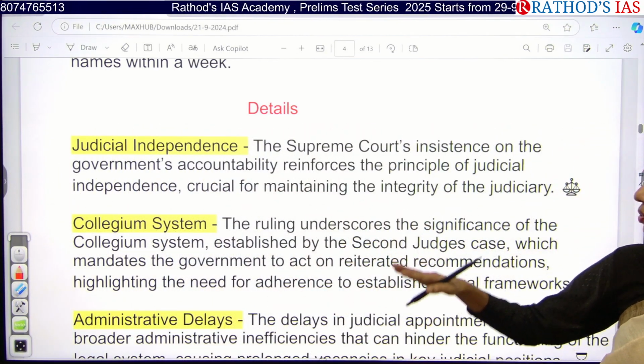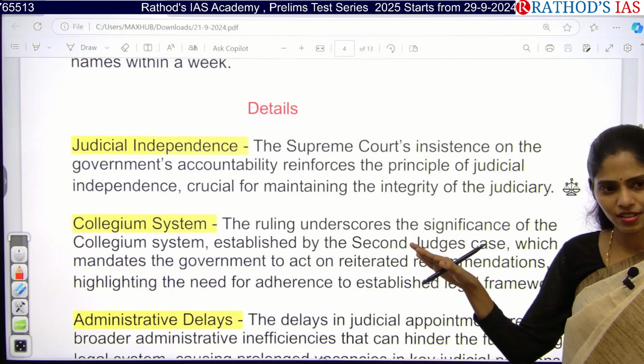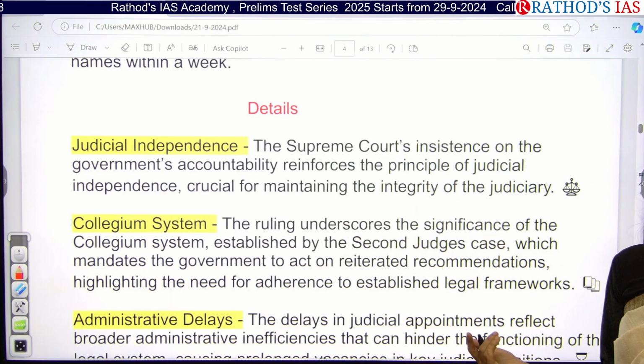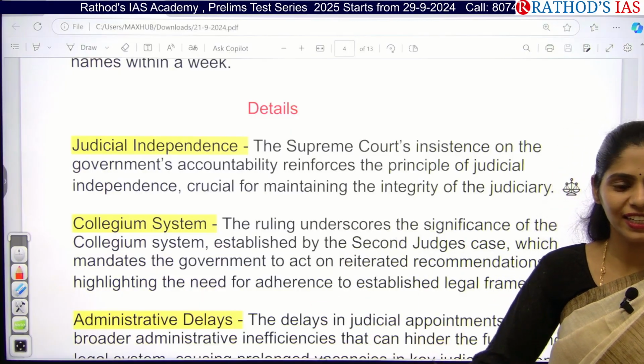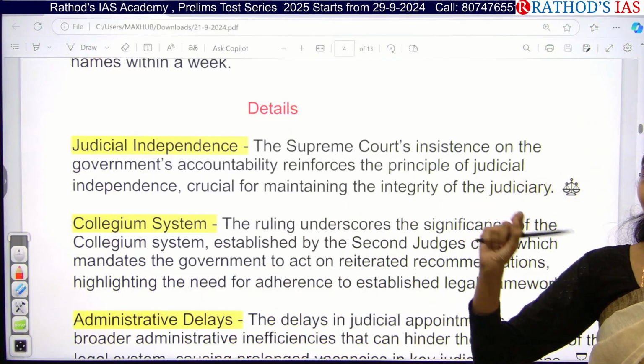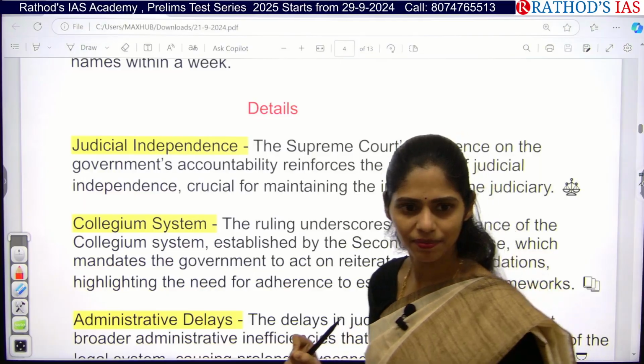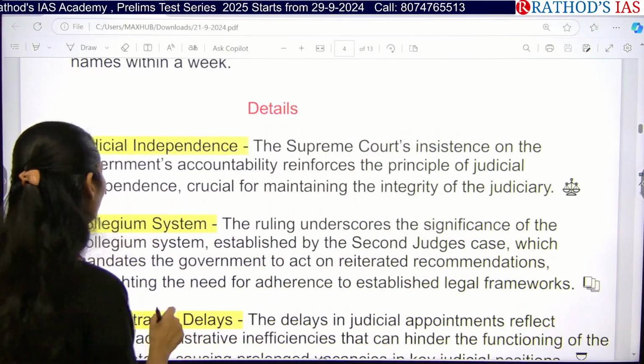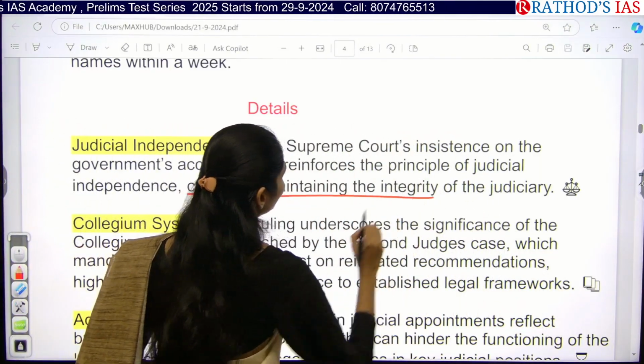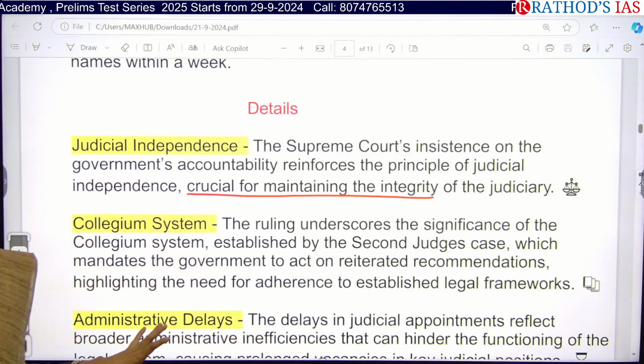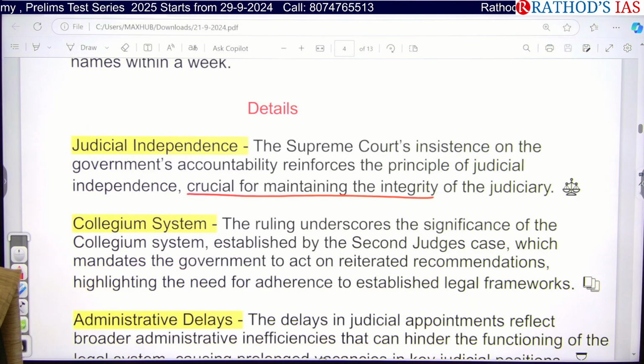Here the government interferes in the appointment process. Whenever the appointment process is delayed, it also affects the integrity of the judiciary. Am I right? Okay. To maintain the crucial integrity of the judiciary, we need a proper appointment process. There should be no delay in appointment of judges.